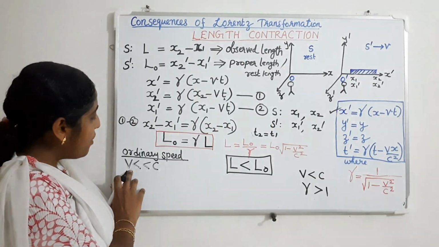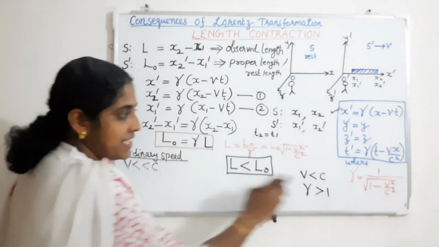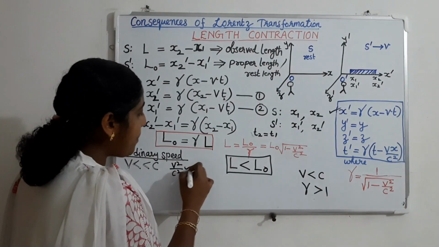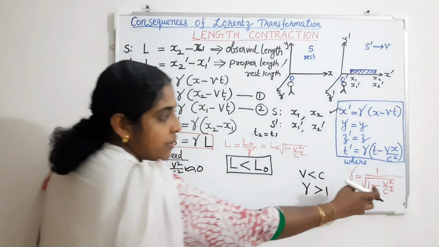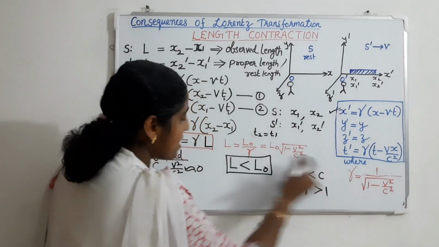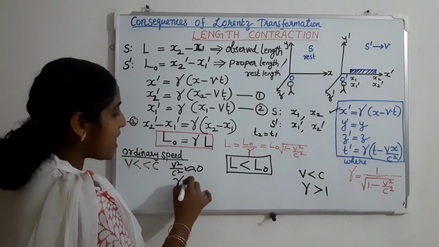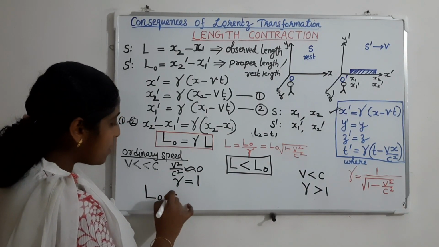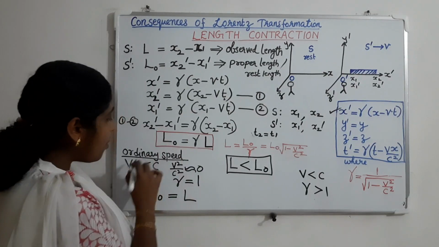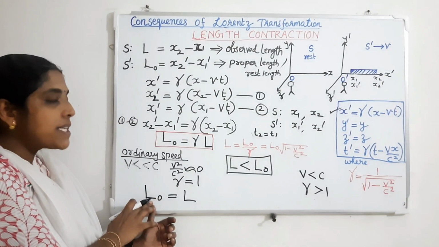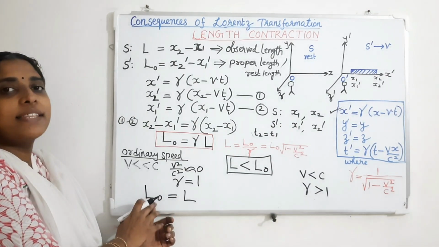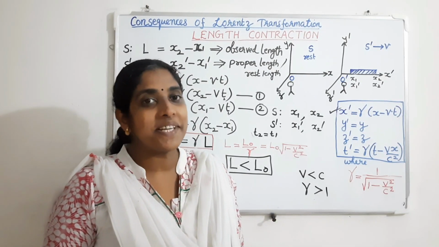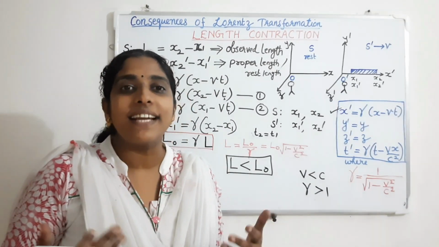So when the speed of the body is very much less than the speed of light, in the gamma expression, v square by c square will be approximately equal to 0. So when v square by c square is equal to 0, gamma becomes equal to 1. If gamma is equal to 1, what will be L0? L0 is equal to L. That is, at ordinary speed, the observed length L and proper length L0 both are equal. Therefore, the contraction in the length of the object is prominent at a relativistic speed.